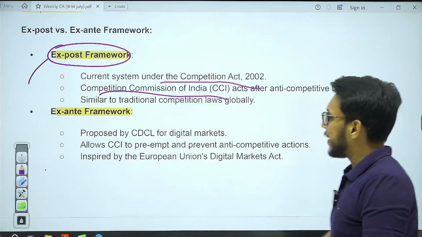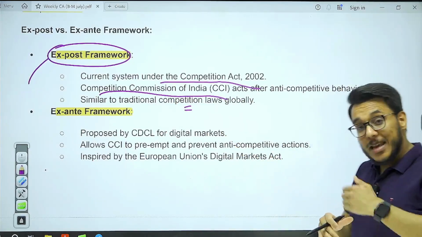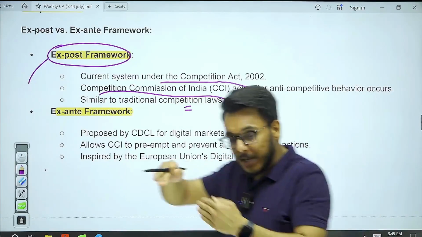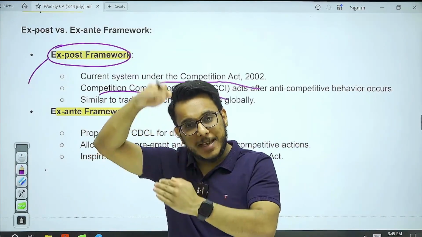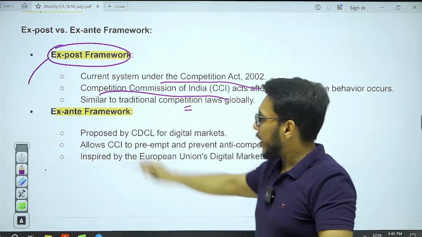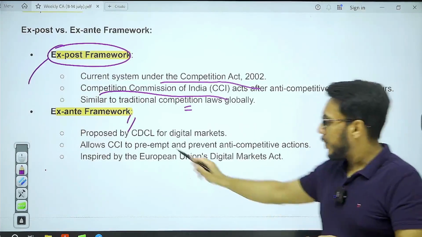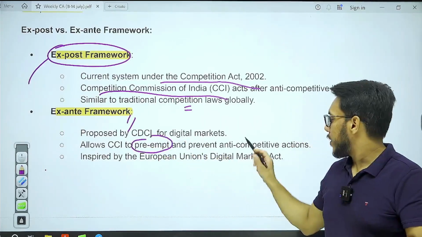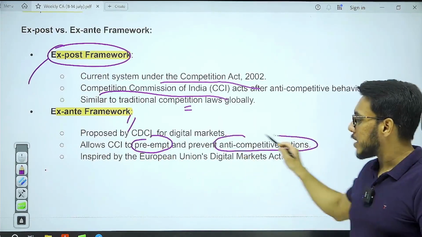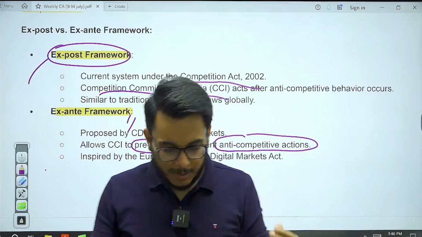So this is a traditional competition law. It will get activated once any anti-competitive thing has happened. It is a post-mortem kind of approach. But what is the ex ante framework? In the ex ante framework, preemptive steps can be taken so that anti-competitive actions don't happen in the future. So see this particular thing.